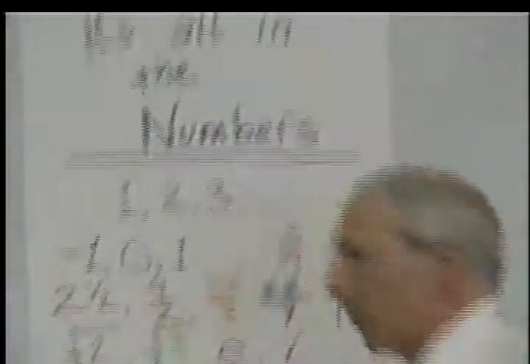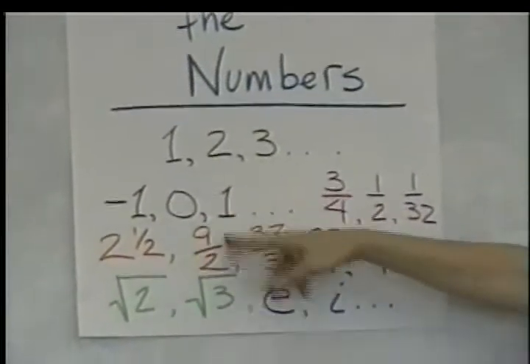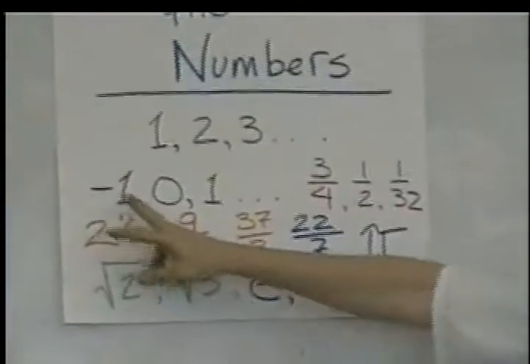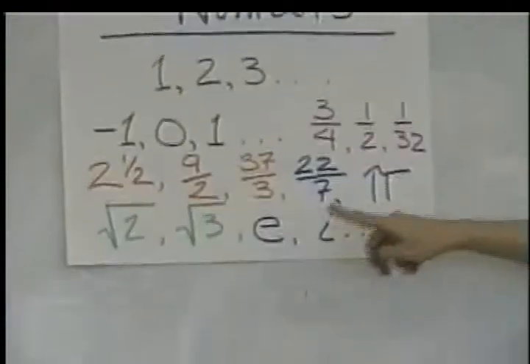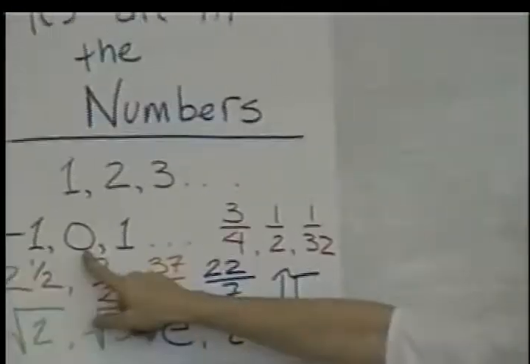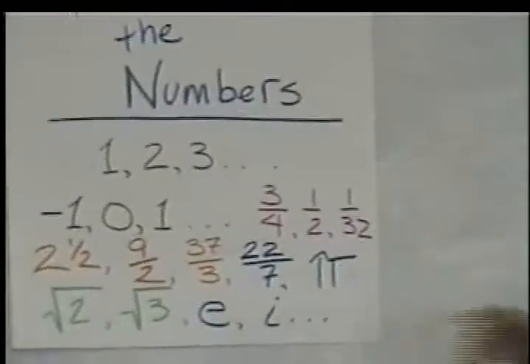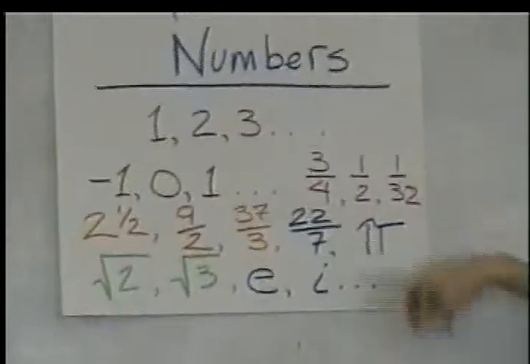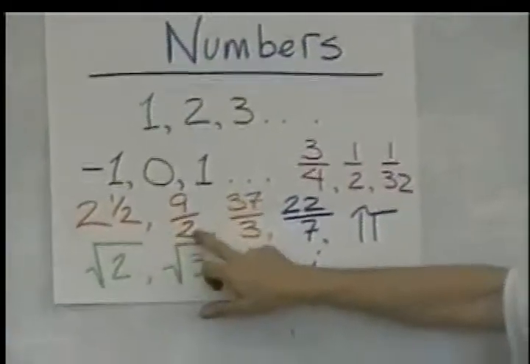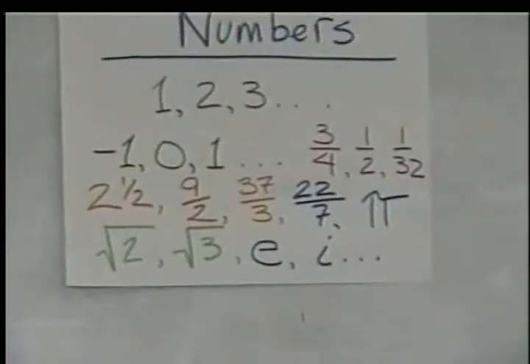Is my chief over yet? No. Okay. It's all about the numbers. Those are just your basic counting numbers that we've always had: 1, 2, 3. Throw in the idea of a negative. Throw in the concept of a zero, which hasn't always been around. Zero is a different kind of idea. Start talking about the relationship of numbers and proportions, and you get fractions, mixed numbers, improper fractions, crazy fractions, and then other kinds of numbers.